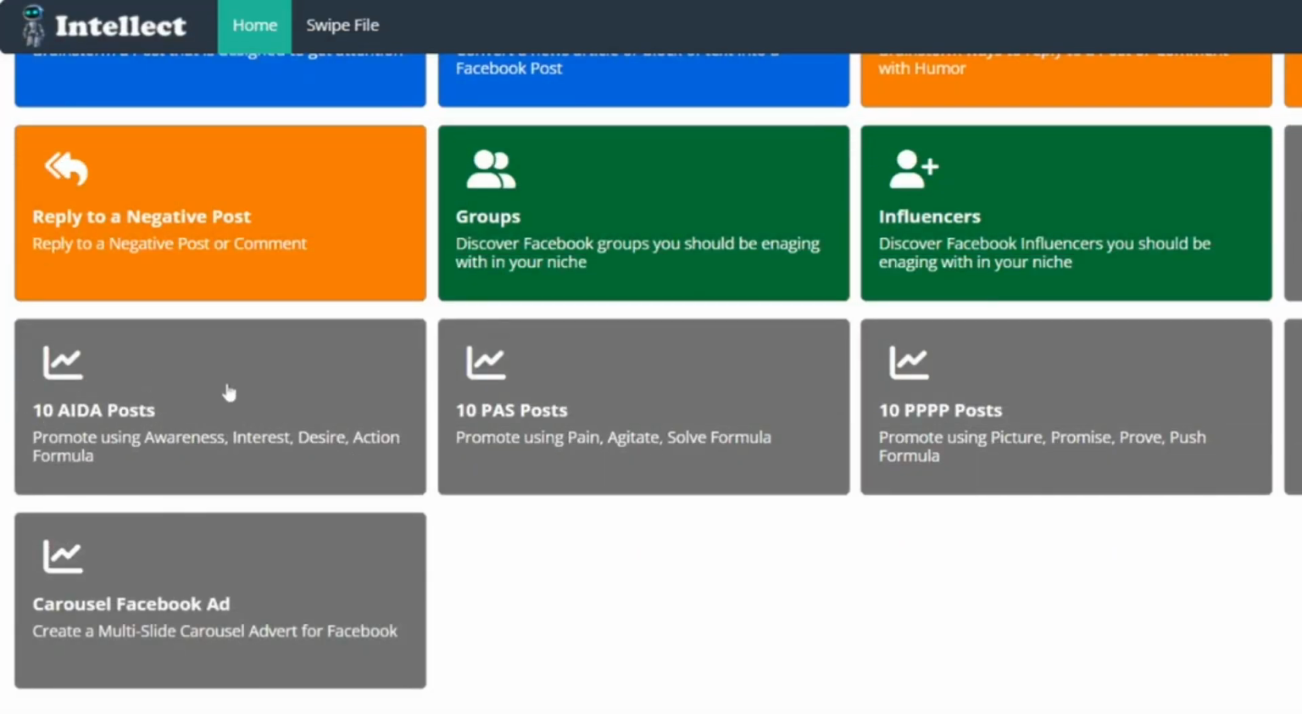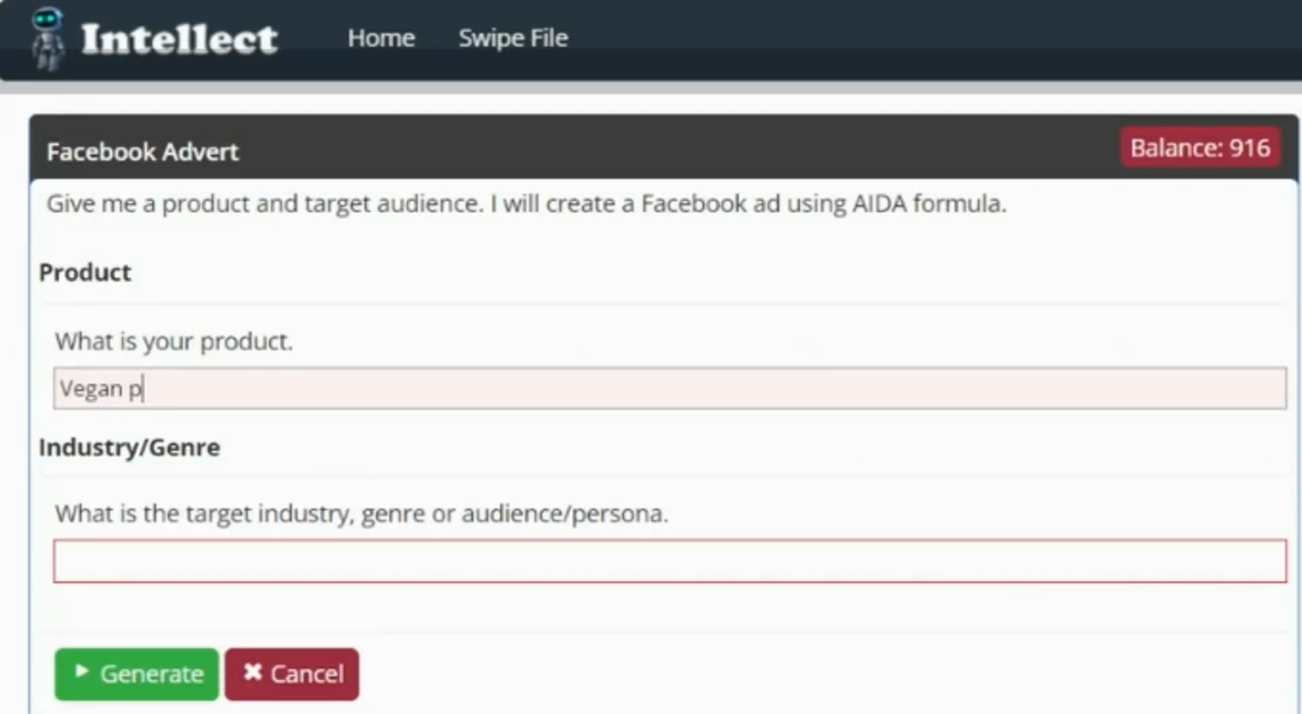First, choose the type of ad you want to create. Intellect AI offers a variety of options. Next, describe the product you want to advertise. Be as specific as you can.